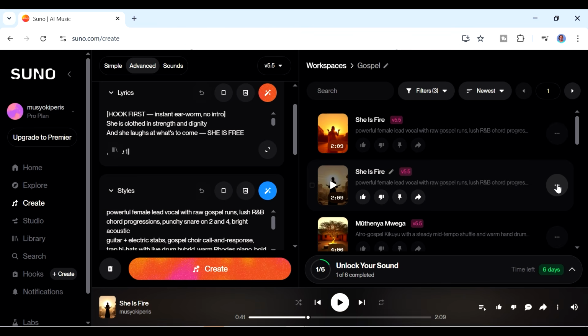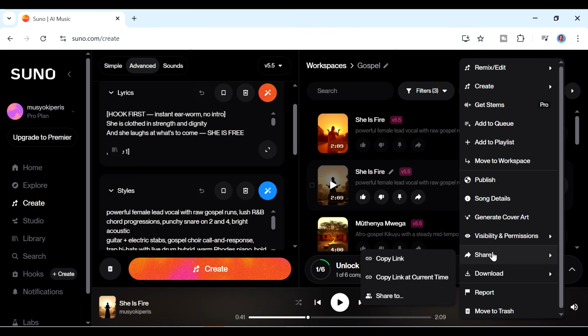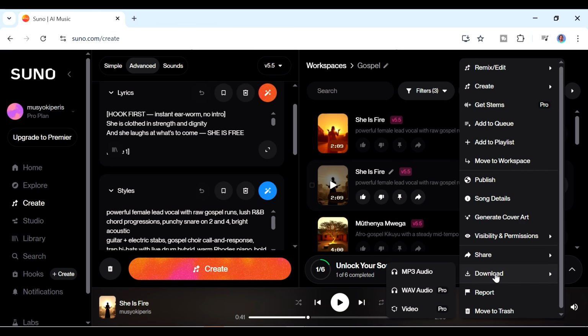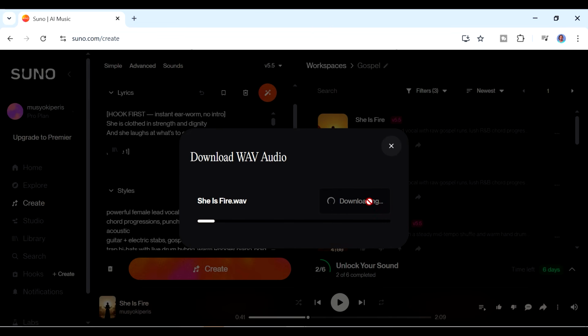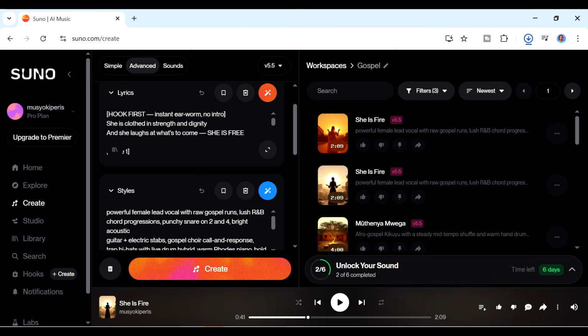Next, we just need to download it. And when you're downloading it, you want to ensure that you download it as a WAV audio. This is going to allow you to have the best quality. It says Pro here, but because we already want commercial rights for this, then you're already going to be on the Pro plan, so that's okay. Now, once you're done downloading, we can go to step 3, creating the visuals for your video.